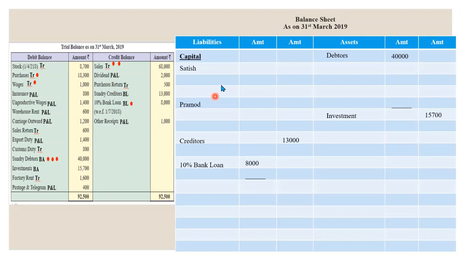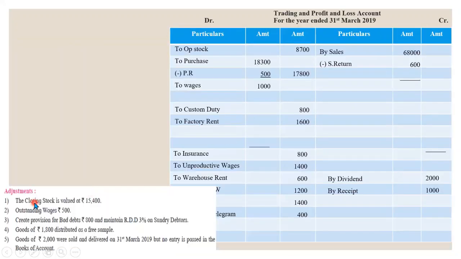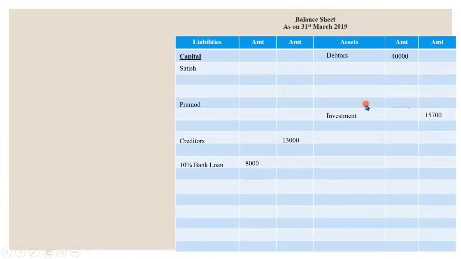See, we don't have any information about capital in the question. So obviously we cannot close the balance sheet here, but we will prepare only P&L account. This is for the sake of dual effects in our account. First adjustment is the closing stock is 15,400. So let's record it in trading credit side, 15,400. Second effect will be given in balance sheet asset side, 15,400.